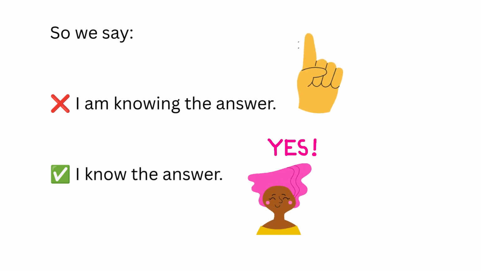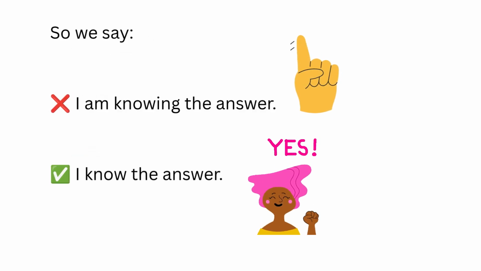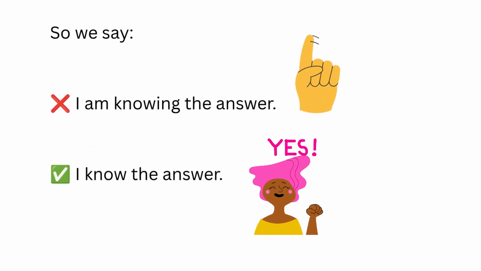For example, don't say, I am knowing the answer. Instead, say, I know the answer. That's because know is a state verb. It describes knowledge, not an action happening right now.